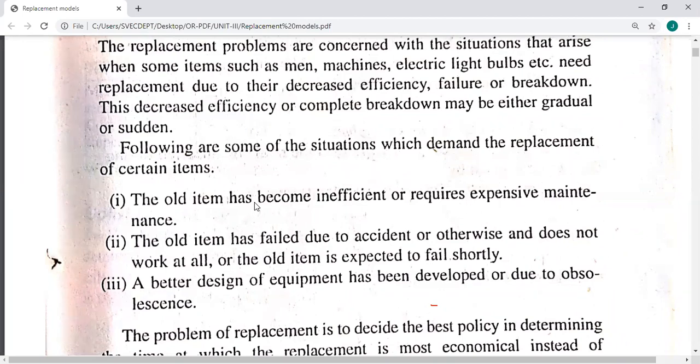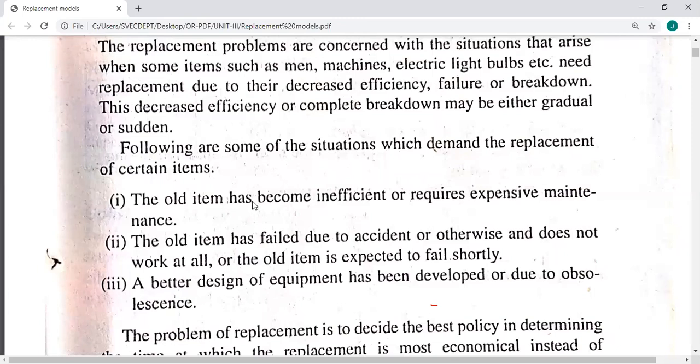Suppose you bought a lorry, for example. When it is new, there won't be any repairs and the maintenance cost will be minimum. As years go on, the maintenance cost will increase slowly, so the profit you get on that will become less. That means the loss will be more.